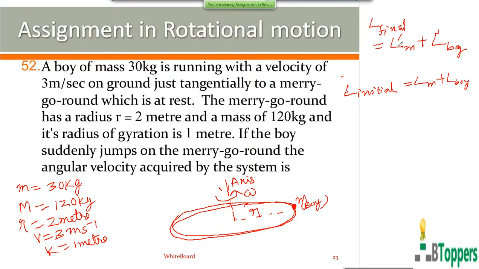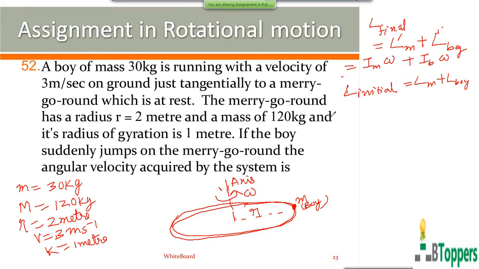L M dash denotes the final angular momentum of the merry-go-round, which you can write as moment of inertia of the merry-go-round into final angular speed. L dash subscript boy is the final angular momentum of the boy, that is equal to moment of inertia of the boy into angular speed of rotation.